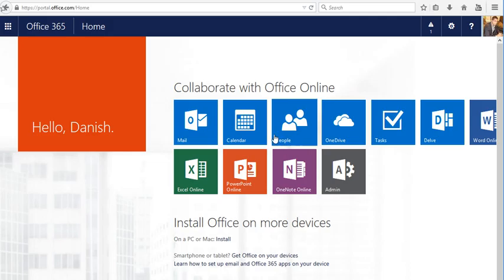Okay, so the calls that you are going to get as a help desk person are related to sometimes just the browsers. They will click portal.office.com and then nothing shows up, or something is not showing up correctly. Then they call you. You need to make sure they have up-to-date browsers, Chrome, Firefox, IE, anything can take this as long as it's up to date. And they do have some kind of requirement. If you go to the Microsoft site and type Office 365 browser requirements, then it will give you a list of browsers, what new browsers can handle this Office 365. Okay, so these are basic types of calls you can get as a help desk person.